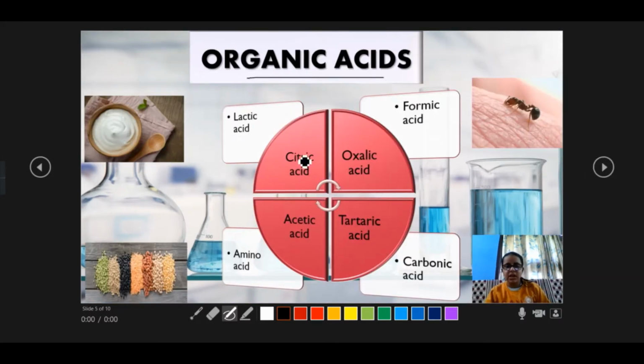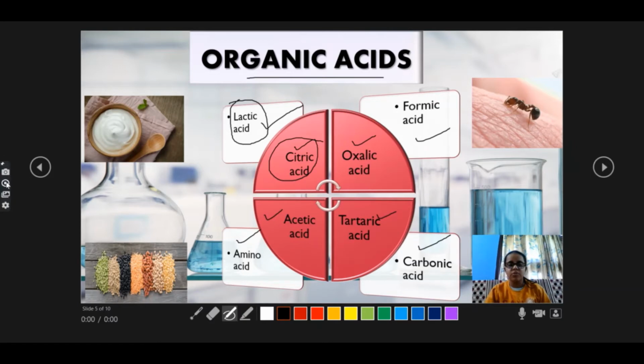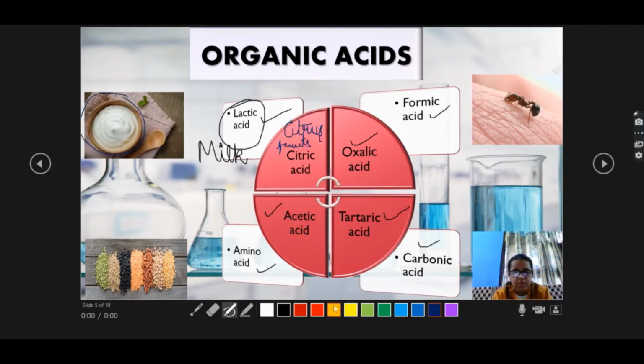Organic acids are citric acid, oxalic acid, acetic acid, tartaric acid, lactic acid, formic acid, carbonic acid and amino acid. Citric acid is the acid which is present in citrus fruits like lemon, and lactic acid is the acid which is in curd. Okay, so curd and milk contain lactic acid, and lactic acid is important for us because milk and curd are also important for our health.